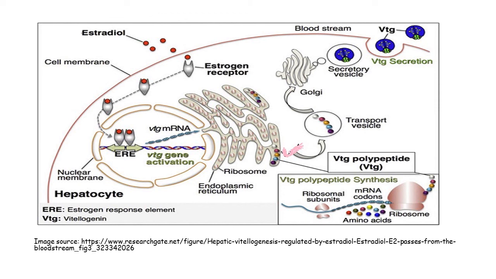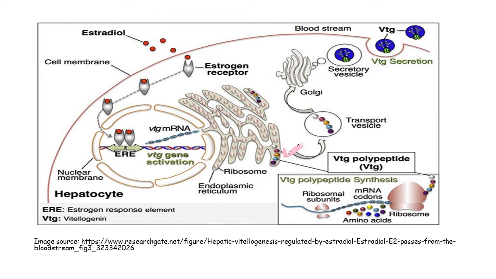After stimulation by this complex, the vitellogenin gene will be activated, vitellogenin mRNA will be produced, and it will come out through the nuclear pore and give a message in the cytoplasm that there is a need of vitellogenin. This is the endoplasmic reticulum, and these small dots are ribosomes. Ribosomes are the ultimate protein factory, and as a result of the message given by vitellogenin mRNA, here vitellogenin polypeptide is produced.